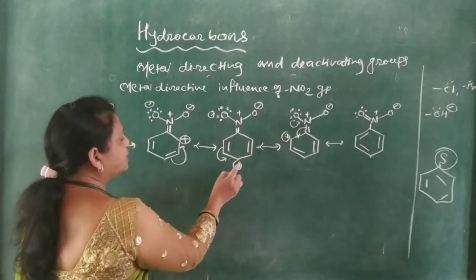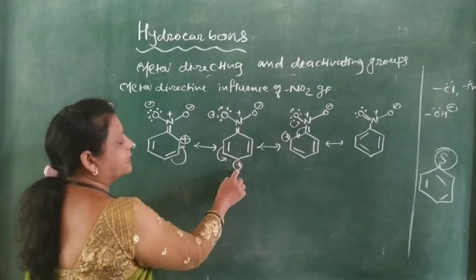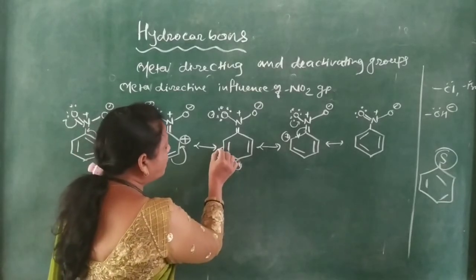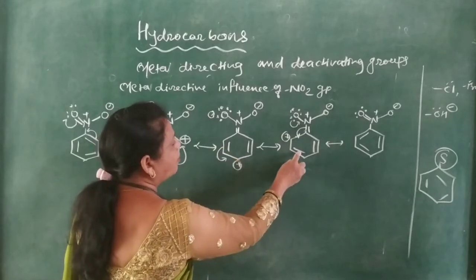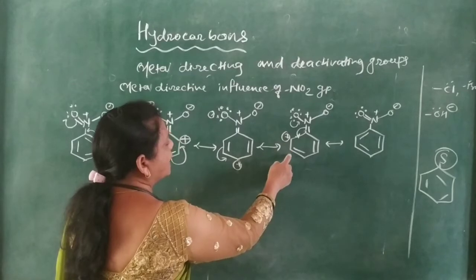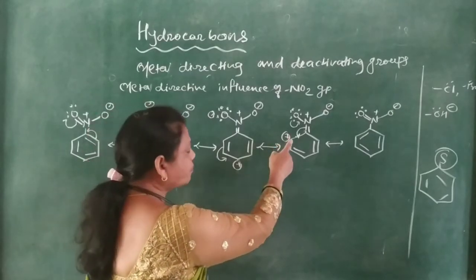Next, this gives the para position a partially positive charge. Then again this pi electron pair gets transferred here, and the double bond is between the 4th and 5th positions, and the positive charge is on the 6th position.